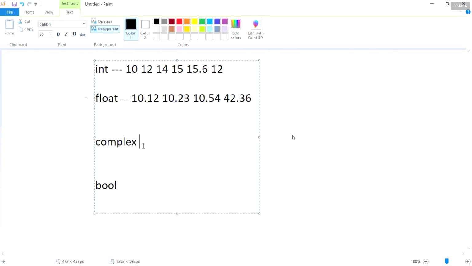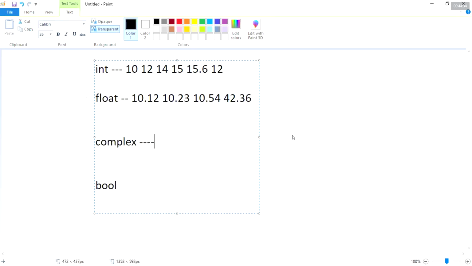Now, the complex one. It is the combination of real and imaginary numbers. Yeah, good. All the numbers which contain real and imaginary parts are going to be considered as complex numbers.